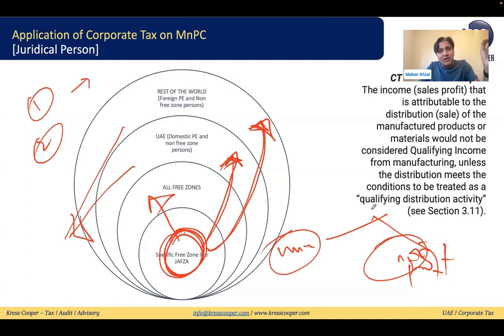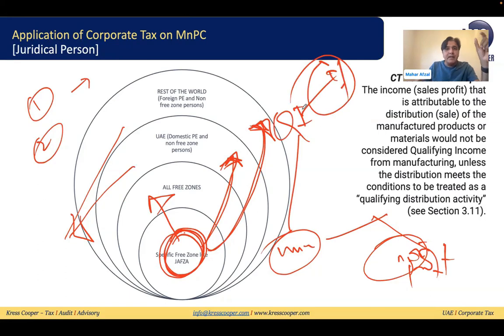In this situation, the law says manufacturing services will generate qualifying income and will be subject to tax at 0%. Other than manufacturing services, whatever profit they are charging will be subject to tax.